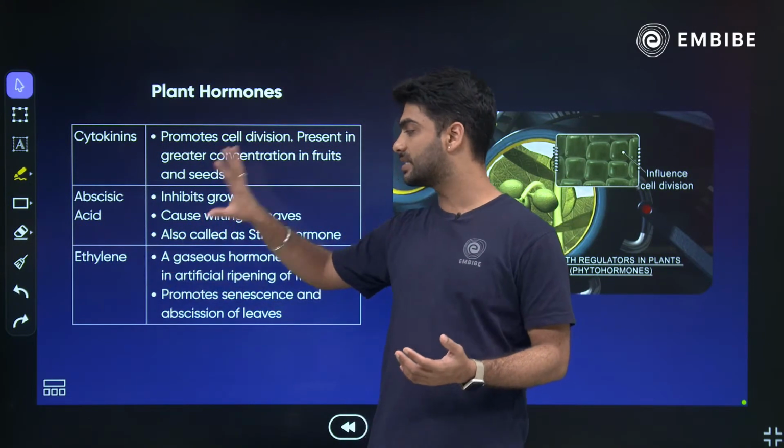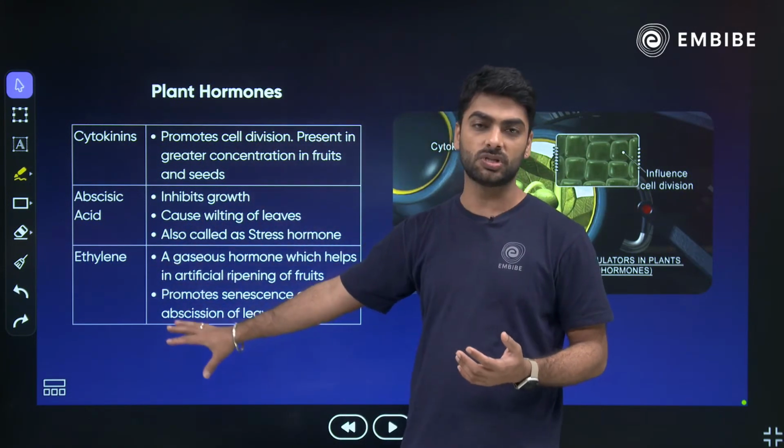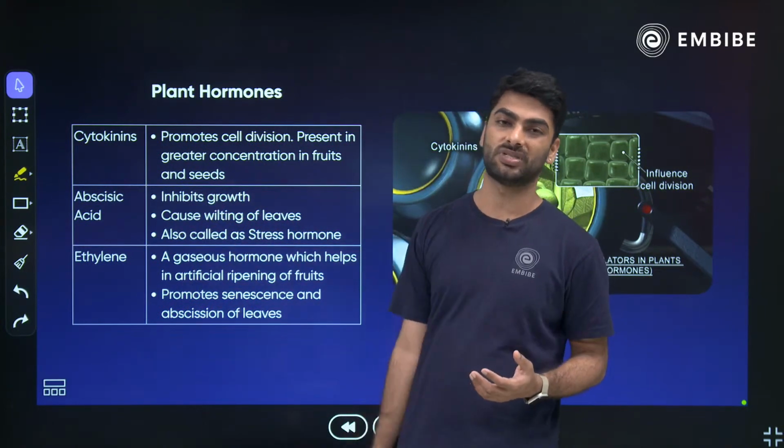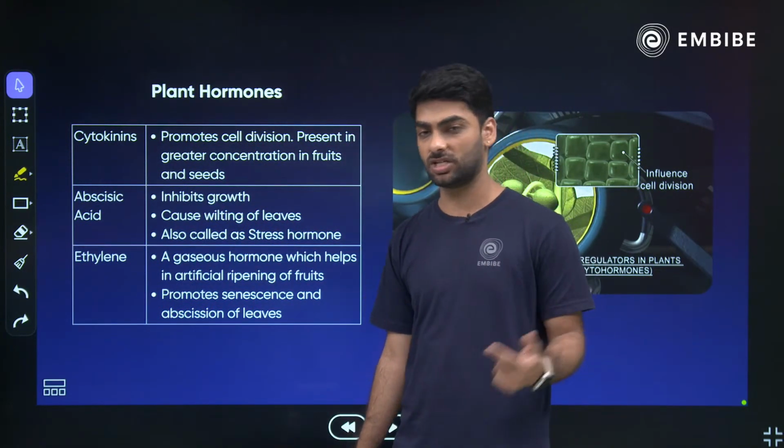So ethylene is one such hormone which is used for artificial ripening of fruits. It's a gaseous hormone.